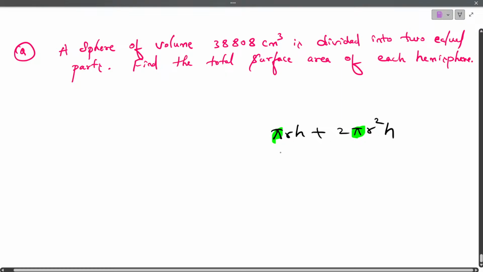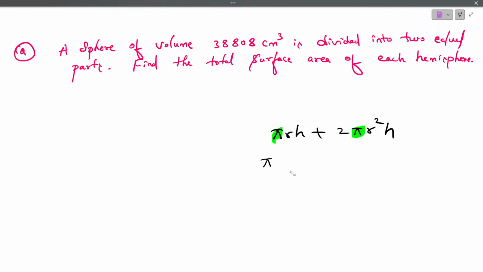So both are same. So we take pi common. Okay. Then here what radius we have? If the radius is same, both the sides, here we have one time radius, here we have two time radius. So minimum how many times are there both the side? Minimum one time is there. So we can take one time radius common.